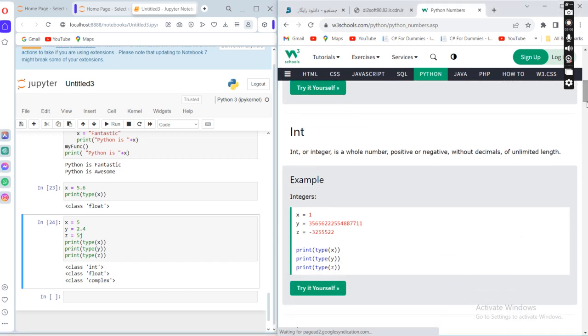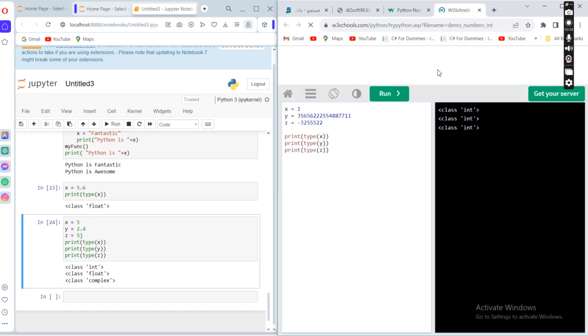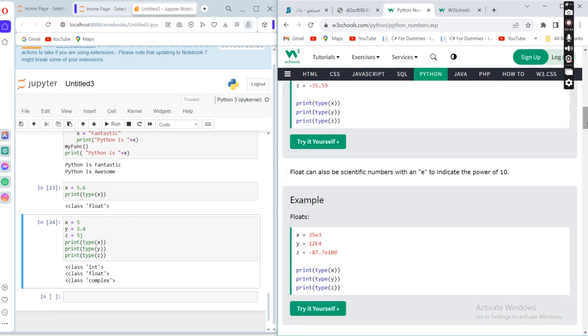First is integer. Int, or integer, is a whole number. It can be positive or negative, without decimals, of unlimited length. In C++ and Java, for example, the length or range is defined, but here it is unlimited. These, all negative or positive, of unlimited length, are called integers or whole numbers. Float is a floating point number, negative or positive, but with a decimal point. 1.0, 1.5, these are all floating numbers. They can be negative or positive, but will have a decimal point, of unlimited range.